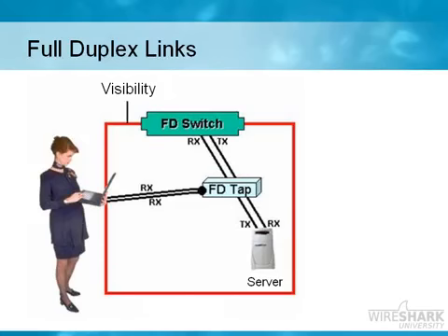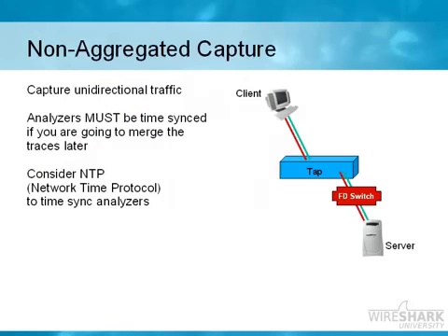Now, in the best situation, you would only have to have one analyzer hanging off of that tap. But unfortunately, if you go out and you buy a full duplex tap, there are two varieties there. One will require a single analyzer to plug in, and another one might require two analyzers to plug in. This is called a non-aggregated capture, and it requires the use of two analyzers. So here we have a server that connects through a full duplex switch, and the client would normally connect directly into that full duplex switch as well. But we've placed a full duplex tap along the client's path.